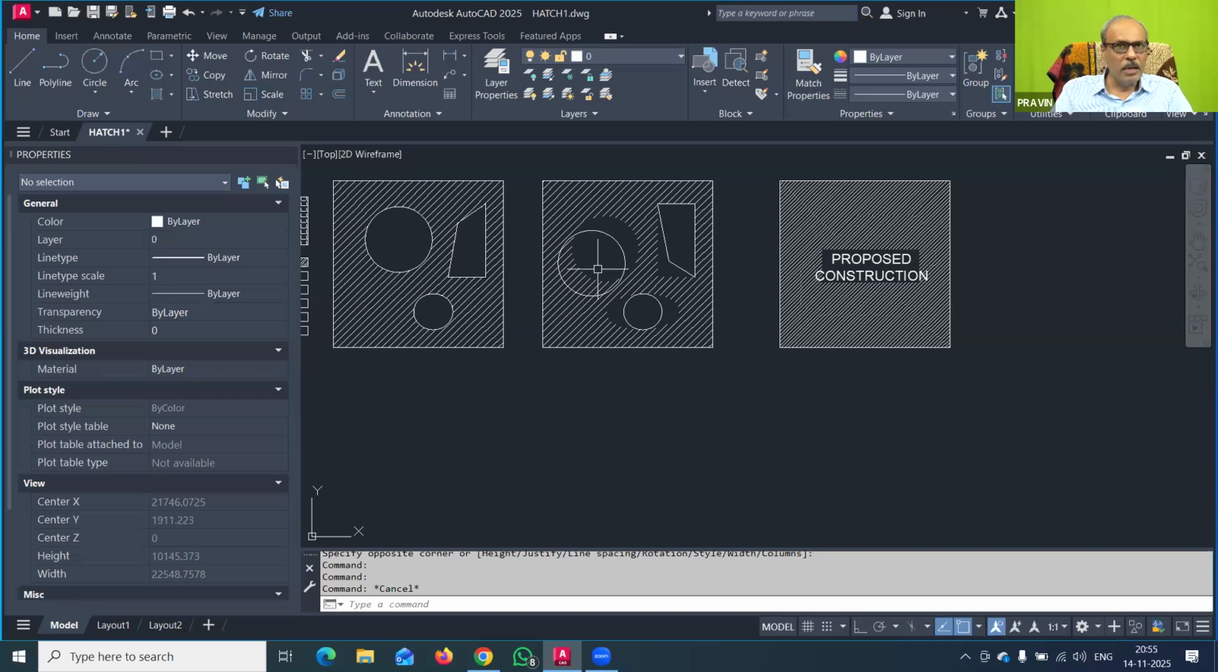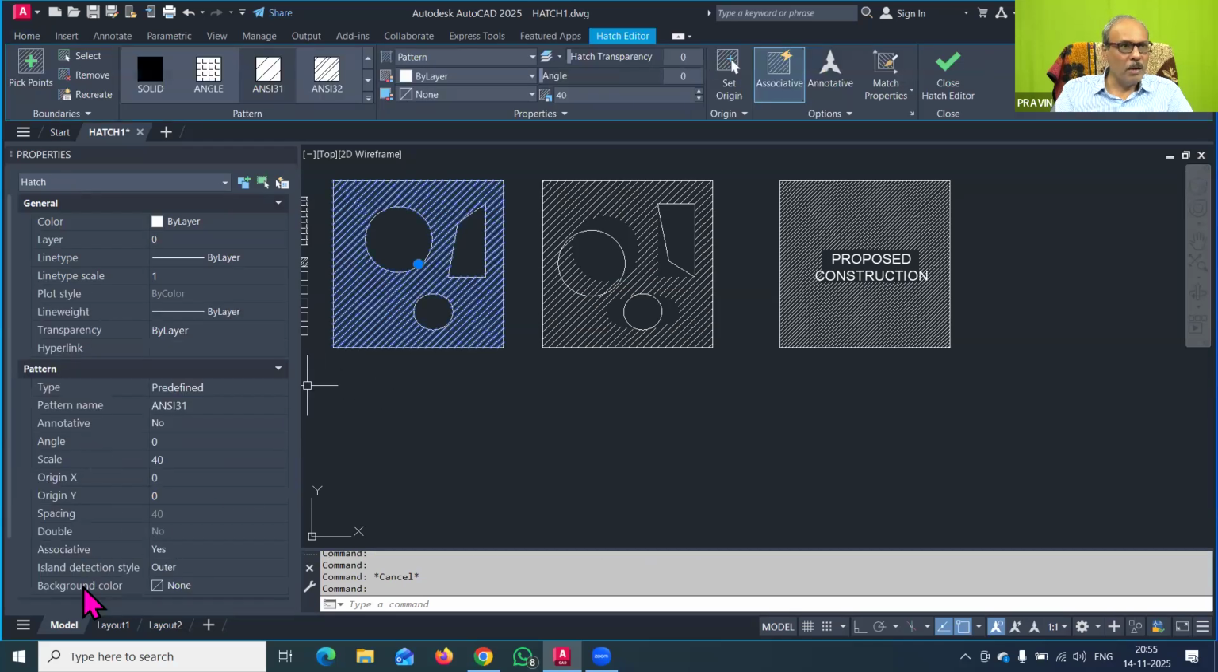If you want to make it associative, you can check it from this property dialog box. Here, the associative hatching option was there. You can make it yes or you can make it no. So that important thing you have to remember again.